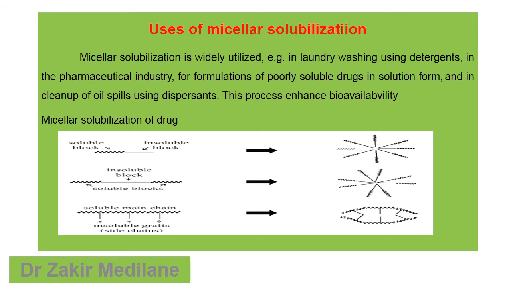By using micellar solubilization. If you see in a graphical, diagrammatic way how the micellar solubilization of a drug works, you can see there are different types of micellar solubilization, with soluble blocks and insoluble block portions. The insoluble block portion remains the same, whereas the soluble blocks you can observe in chain form, side chain form. These soluble blocks and insoluble blocks are separated by a distance, with soluble main chains, whereas insoluble grafts, that is side chains, when they combine with each other, their solubility can be increased.